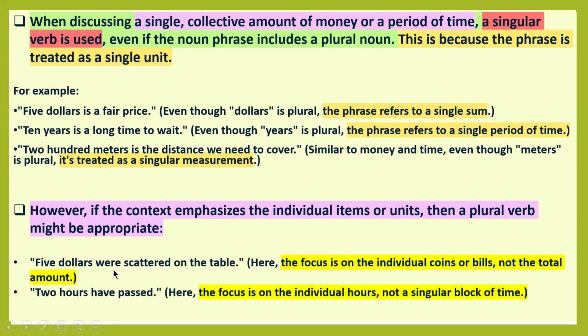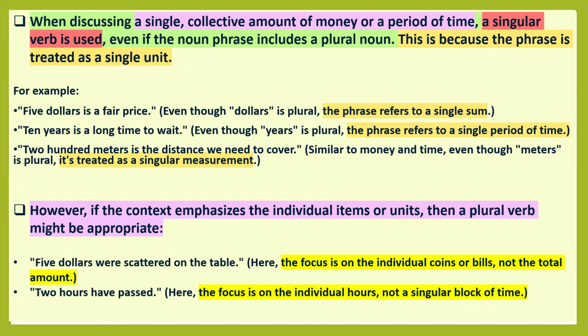How? $5 were scattered on the table. Here the focus is on the individual coins. Many coins, $5 coins or bills, not the total amount. So in this case, we have to use a plural verb. Where 2 hours have passed.